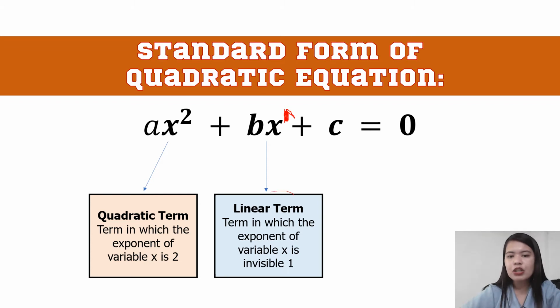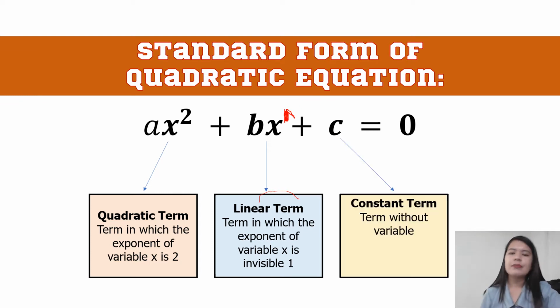Kung marerecall ninyo ang inyong grade 8 math, tinatawag tayo na linear equation. Siya yung masasabi natin na nauna kay quadratic equation. Kasi sa quadratic equation, the highest exponent is 2. For linear equation, the highest exponent is 1. So, meron tayong linear term sa ating quadratic equation. Next one, the constant term.